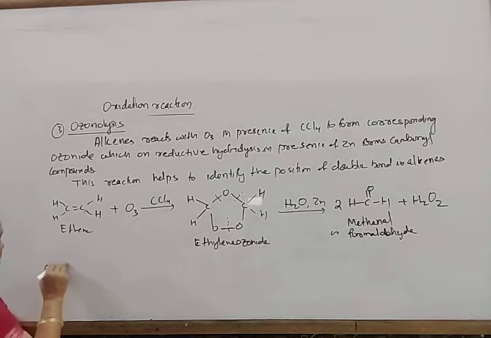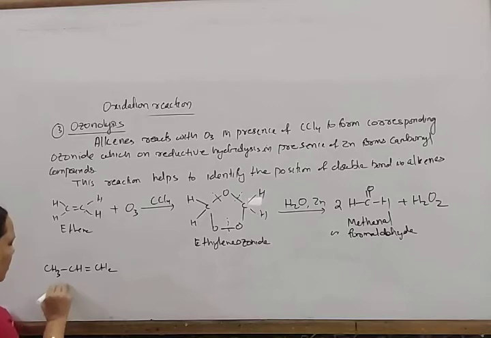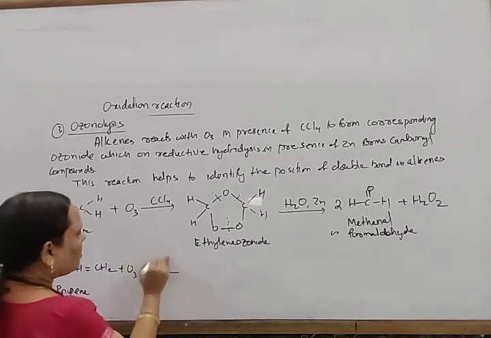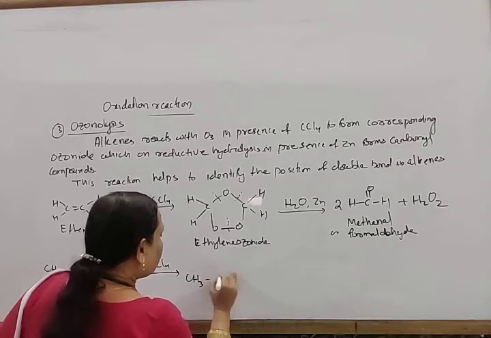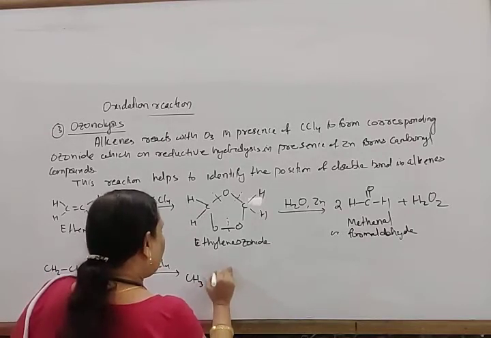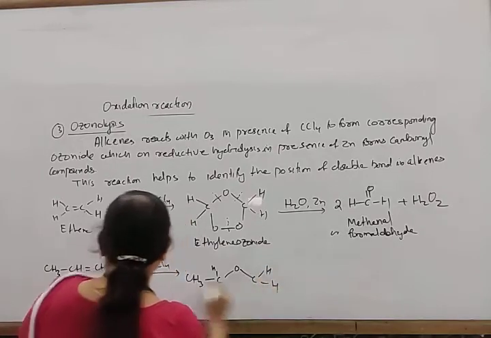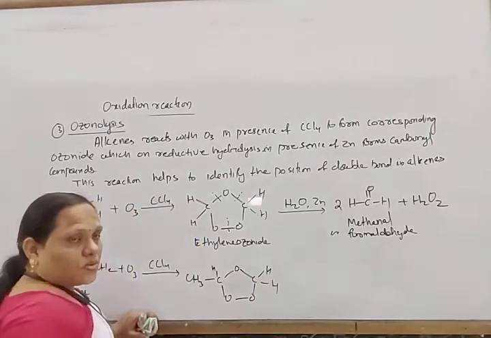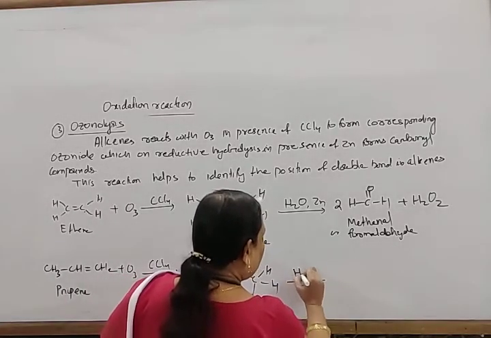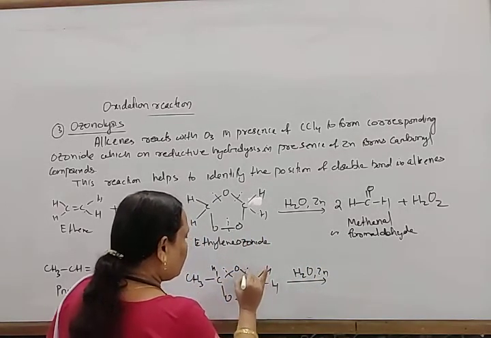Similarly, when propene, CH3CH double bond CH2, undergoes ozonolysis in presence of CCl4, it forms, look here, CH3C with H here, O, and here H, and the CH2 I am writing like this. This is propylene ozonide, and on treatment with water in presence of zinc, bond breaking takes place here.